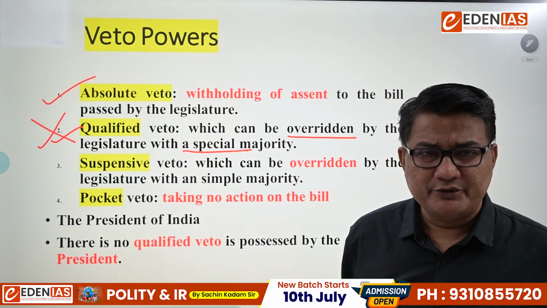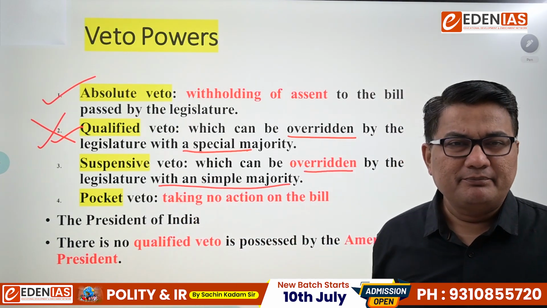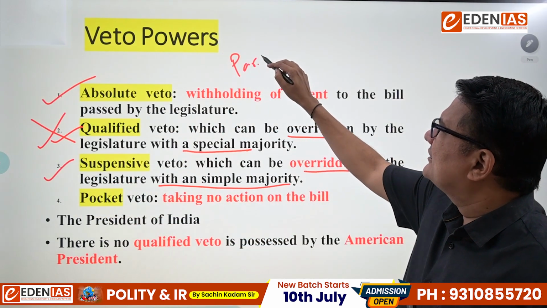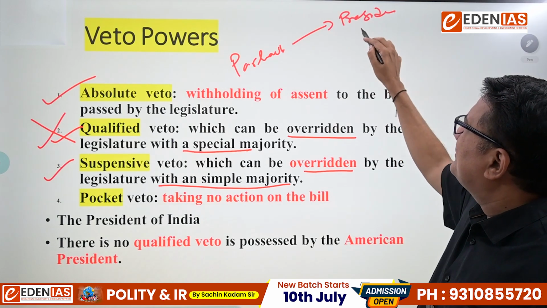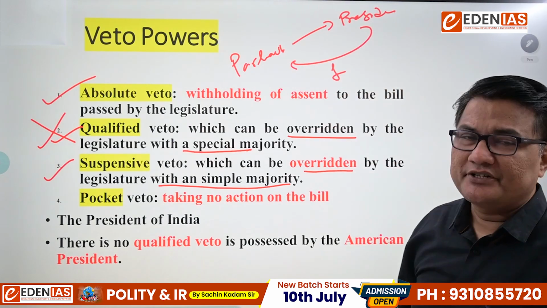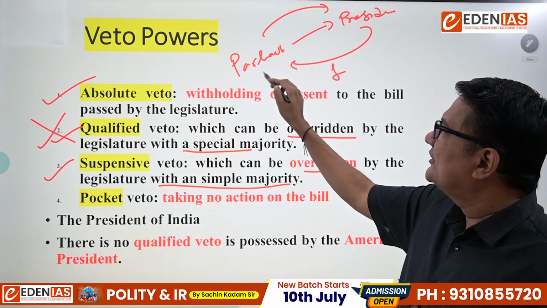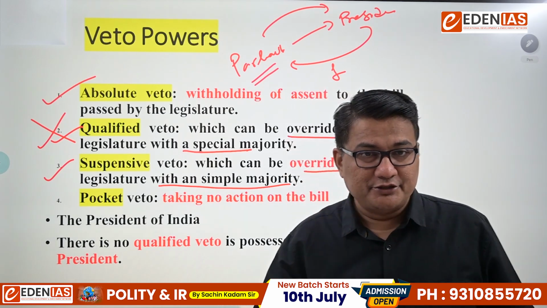Third, suspensive veto, which can be overridden by simple majority in Parliament. Means what? Listen carefully. As I said, when a bill is passed by Parliament and goes to President, and President sends the bill for reconsideration, if it is again passed by both the houses, that itself means your veto is overridden by Parliament by simple majority.